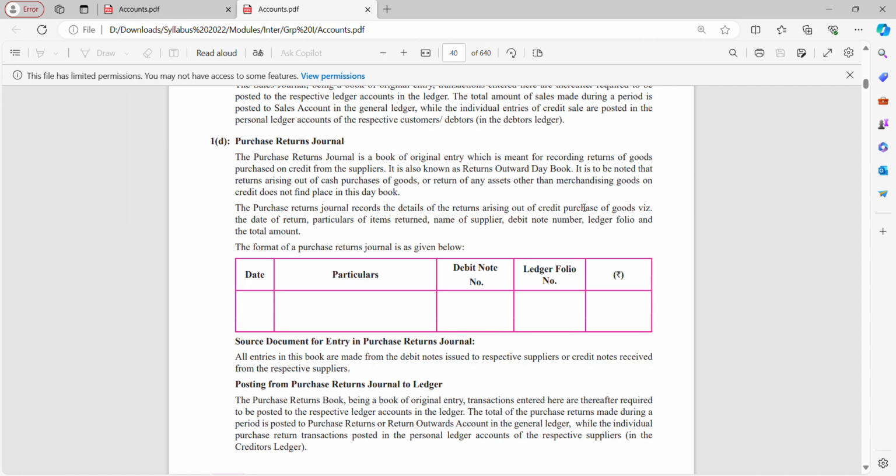Okay, so it is to be noted that returns arising out of cash purchases of goods, or return of any asset other than merchandising goods on credit, do not find a place in the day book. Very, very important line. So they are focusing only on credit purchases which are returned. Cash purchases or purchase of any asset will not find a place in this book. Format is given. A quick read, I'll take a pause, then we'll go ahead.